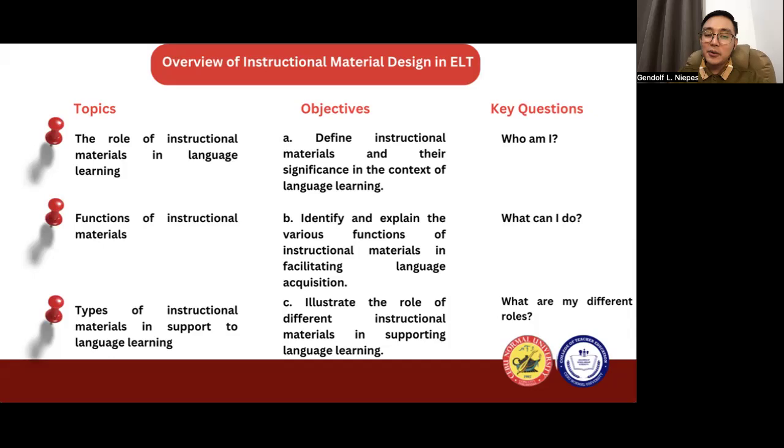And third, we would talk about types of instructional materials in support of language learning. In this particular topic, we would like to illustrate the role of different instructional materials in supporting language learning. And in this particular objective, we would like to answer the question, what are my different roles? So, with these key questions, we will be able to understand what is instructional material design in ELT. Let's begin with the first question.